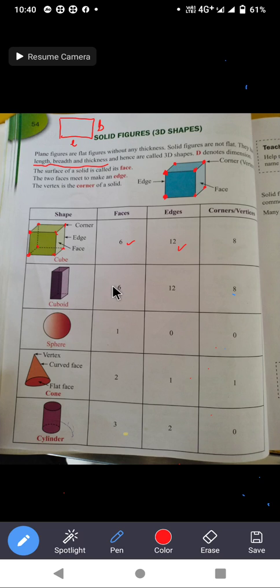So how many faces are there? This also has 6 faces like the cube, and it also has 12 edges and 8 corners, or vertices. So cube and cuboid both have the same number of faces, edges and corners.